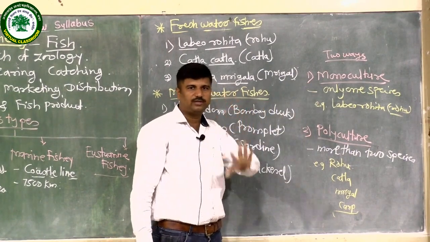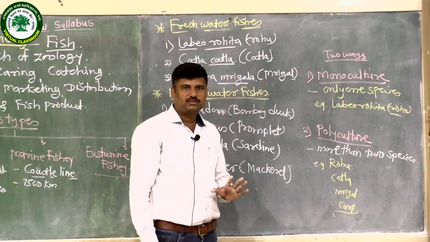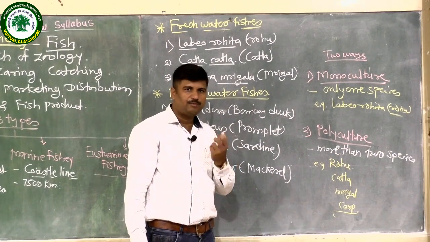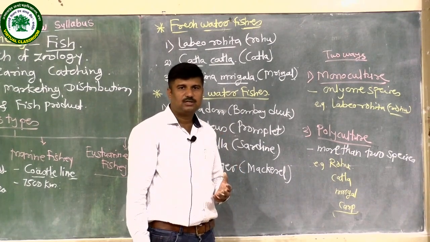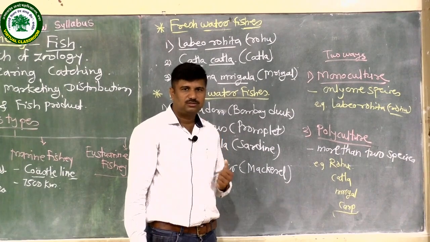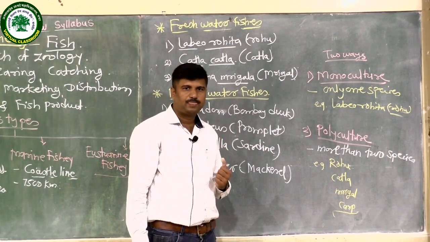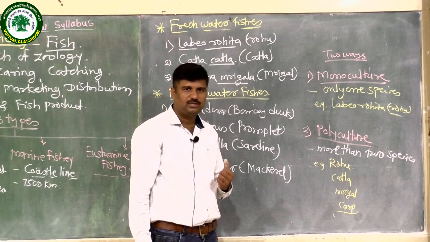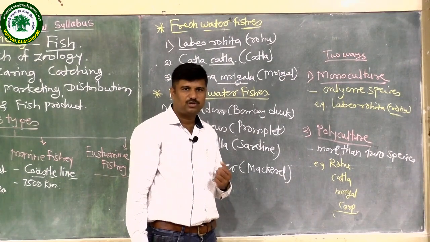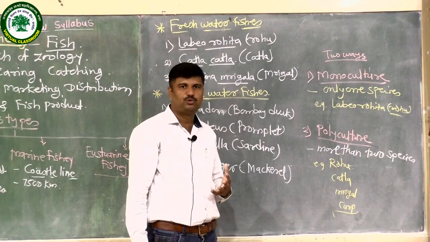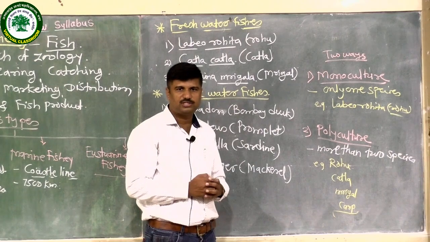Monoculture means only one. What is the main benefit of fisheries? Due to the increasing population, the demand for food is also increasing, and we cannot provide sufficient food to this increasing population.